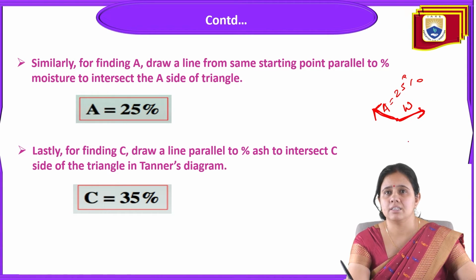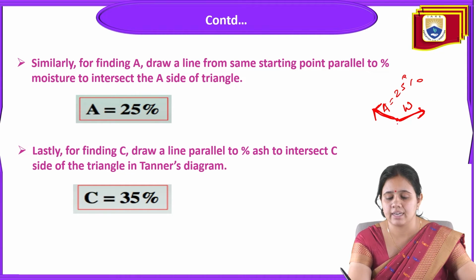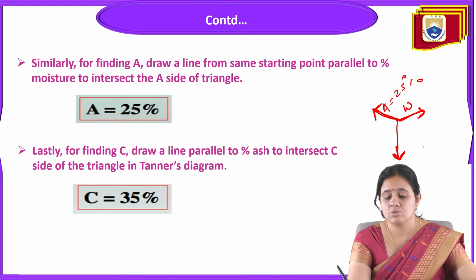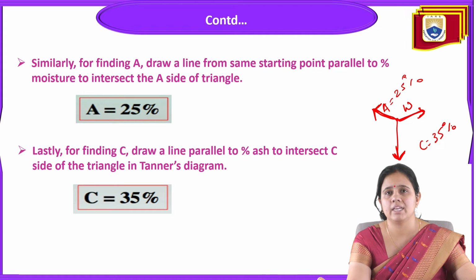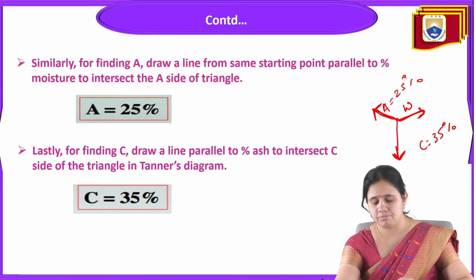Lastly, for finding C, draw a line parallel to percent ash to intersect the C side of the triangle in the Tanner diagram. So like this we will draw a line. So C is equal to 35%. So in the Tanner diagram we visualize this, and it will be a perfect condition for this combustion or incineration process.